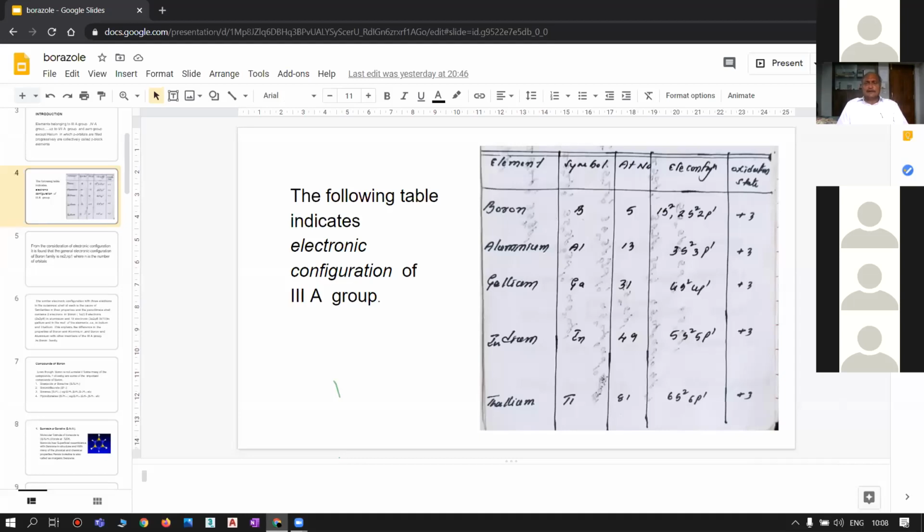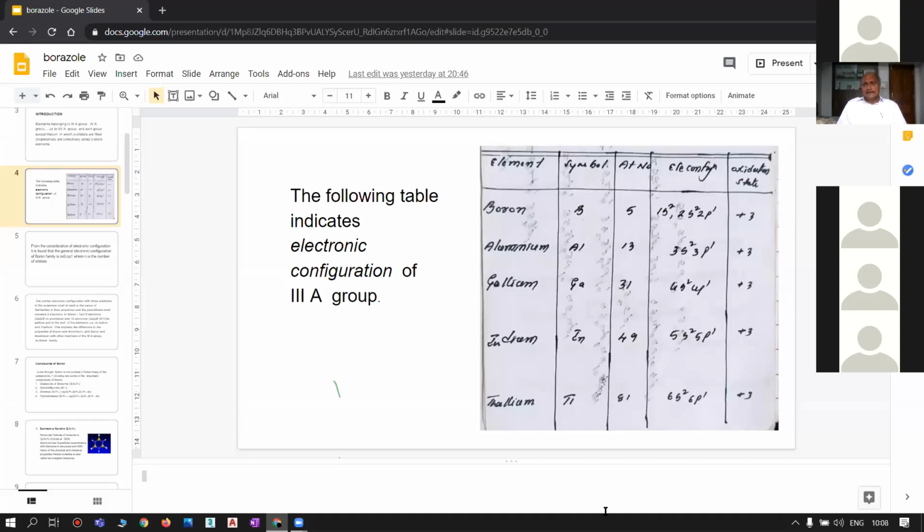Gallium, having atomic number 31, has configuration 4s2 4p1. Again, the oxidation state of gallium is found to be +3. Likewise, indium and thallium have the electrons in the form of 5s2 5p1 and 6s2 6p1.